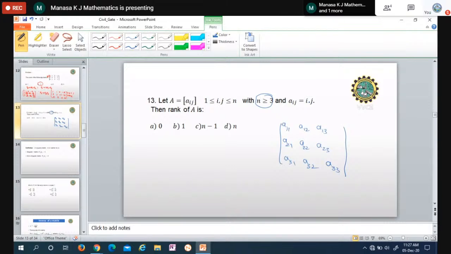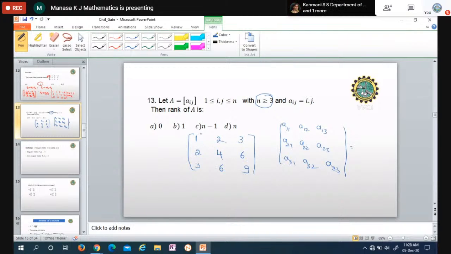1 into 1 is 1, 1 into 2 is 2, 1 into 3 is 3. Here it is 2 into 1, which is 2, 2 into 2 is 4, 2 into 3 is 6, 3 into 1 is 3, 3 into 2 is 6, 3 into 3 is 9. If you want, you can do it for nth order also similarly. Now you find the rank, same condition.